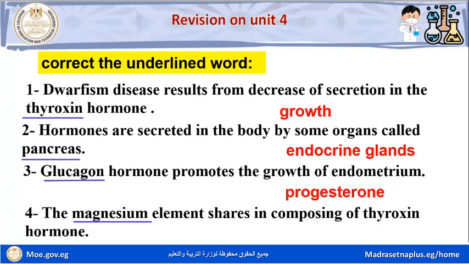The magnesium element shares in composing of thyroxine hormone. The iodine element shares in composing of thyroxine hormone.